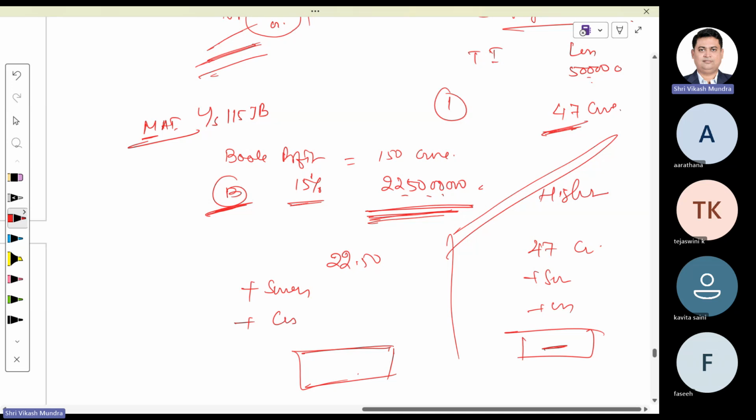First, considering all provisions of the income tax law, whatever their income, applying the rate of taxation, 25, 30 or 40%, whatever is applicable. Then compute your book profit, considering your net profit as per P&L statement and a few adjustments prescribed under section 115JB. We get book profit, apply 15% rate of tax on it, compare option A with option B, and whichever is higher shall be the tax required to be paid by that company. Add surcharge and cess on this, and that would be the tax liability of the company. Is it clear?